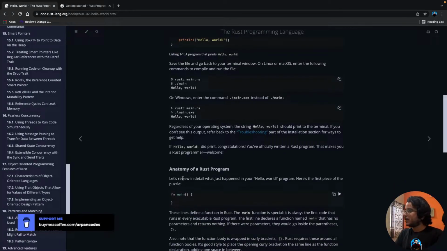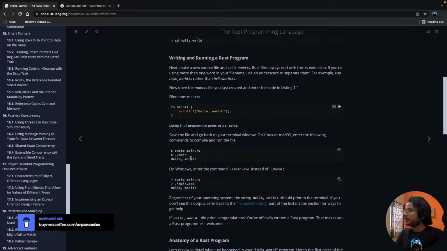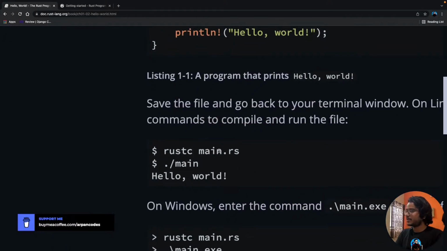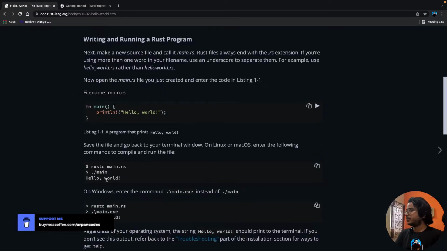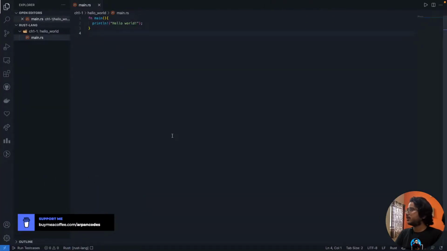Okay, so the anatomy of a Rust program we'll see, but first let's compile using rustc. rustc is the compiler that we'll use. We'll pass main.rs and we'll get a main executable. So what I can do, I can simply open the terminal here.